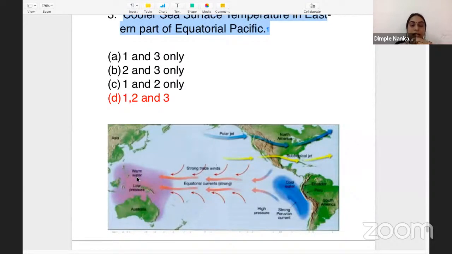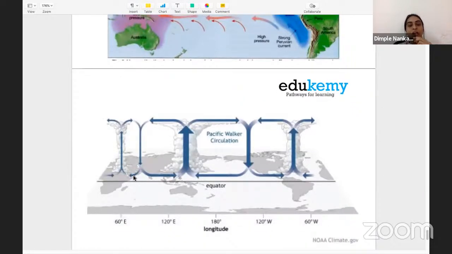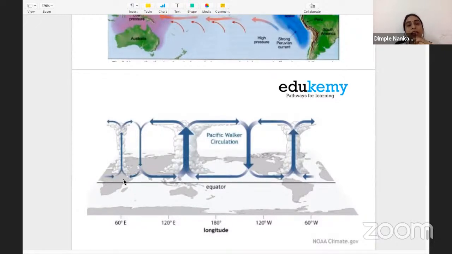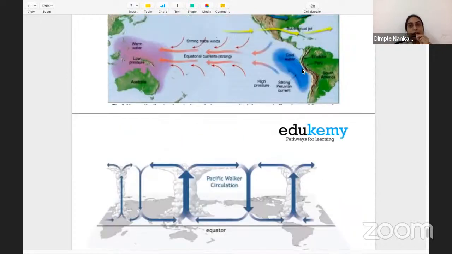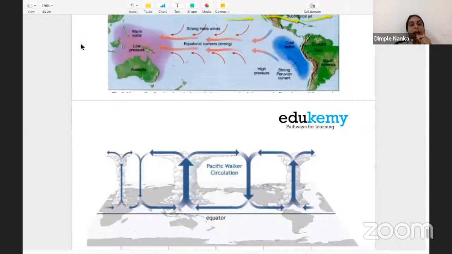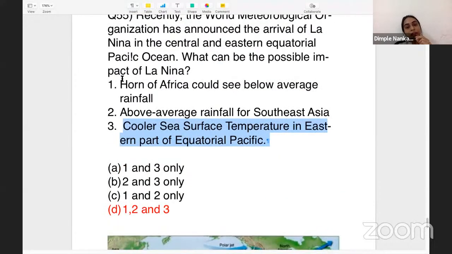And this low pressure is actually accompanied by the high pressure along Africa. So if we talk about La Nina, there would be comparatively high pressure along the African part. That high pressure would lead to subdued rainfall in the African part. So what happens in La Nina? There's high pressure across South America, low pressure across Southeast Asia and Australia, and high pressure across Africa, leading to less rainfall in the Horn of Africa.